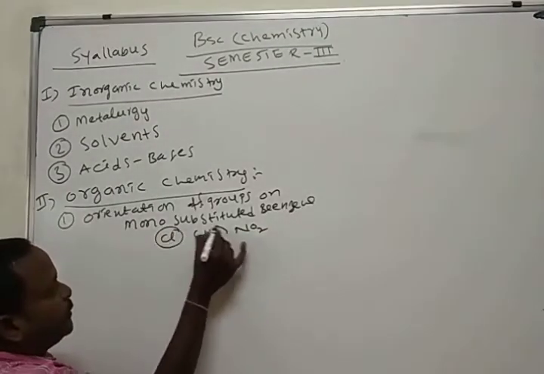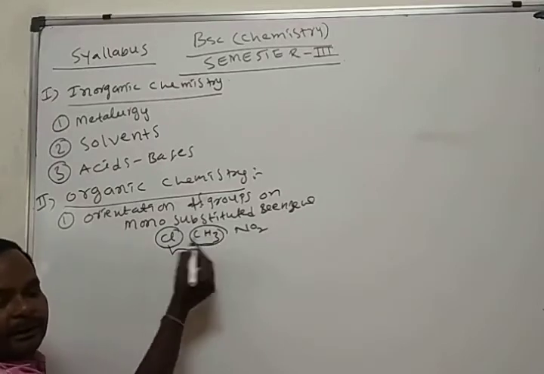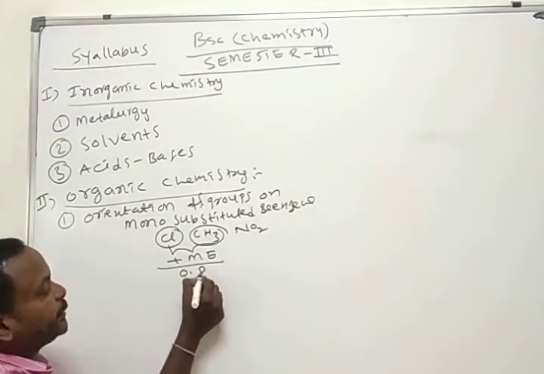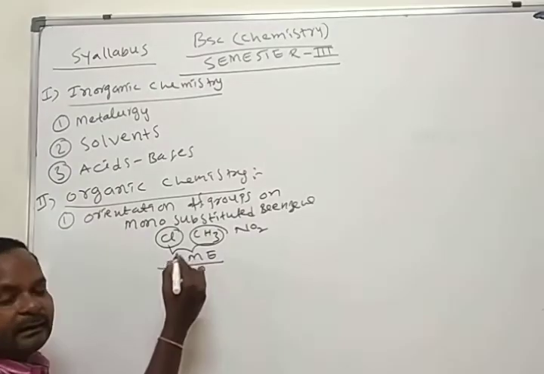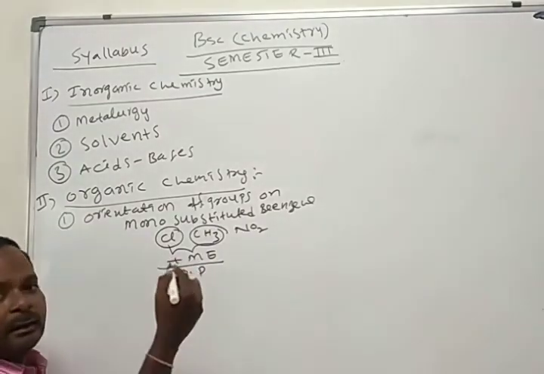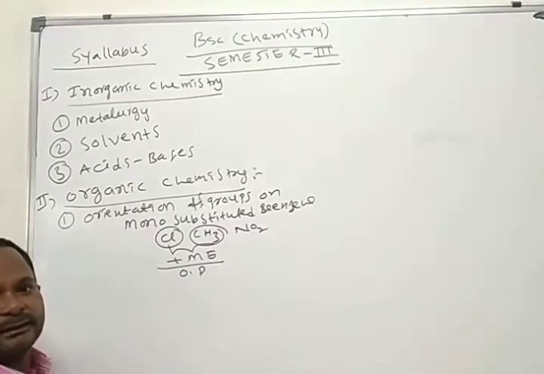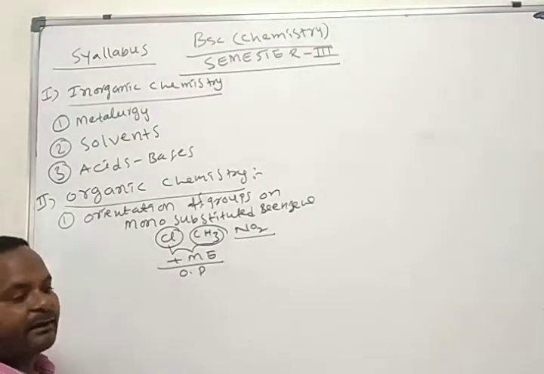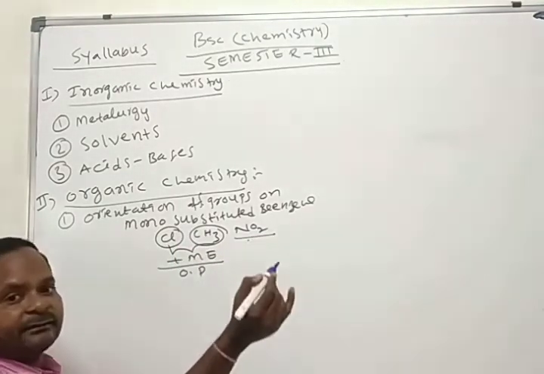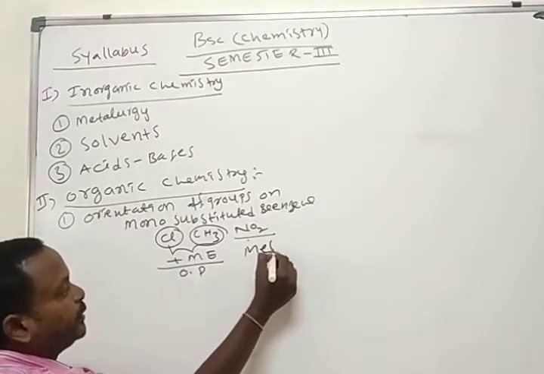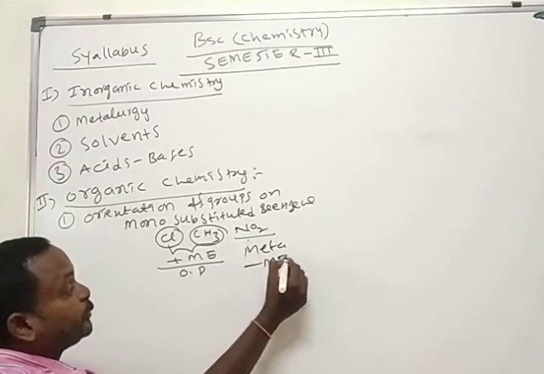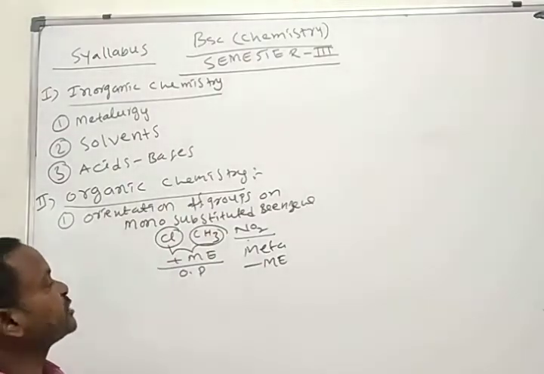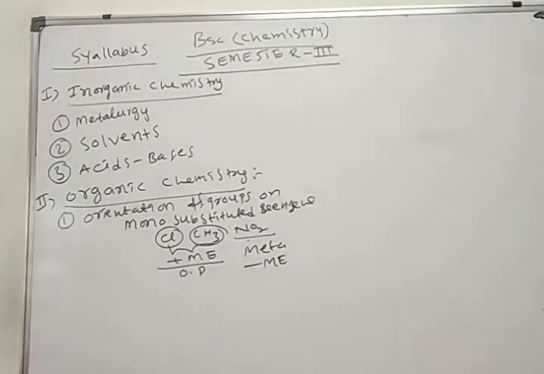Here chloro and methyl groups are positive mesomeric effect groups. These are ortho-para directing groups. These increase the electron density, so they are ring activating groups. The nitro group decreases the electron density, so it is a ring deactivating group. NO2 is a meta-directing group, a negative mesomeric effect group. Here we'll see orientation of different functional groups on monosubstituted benzene. That is the first chapter.